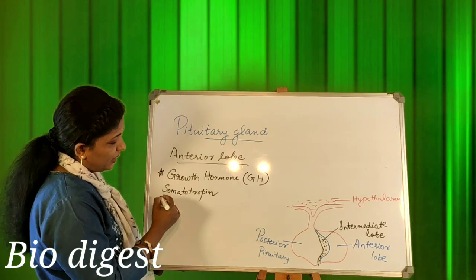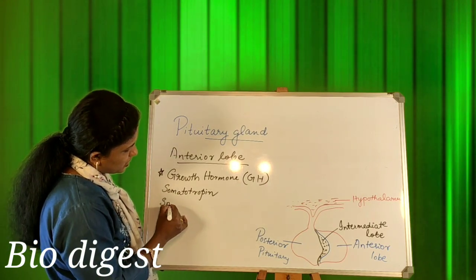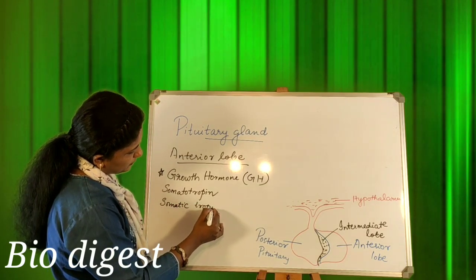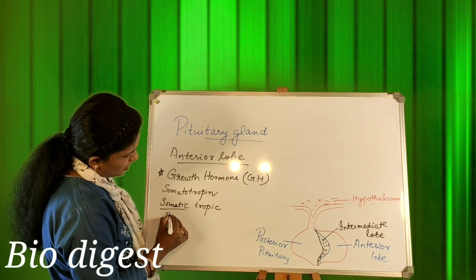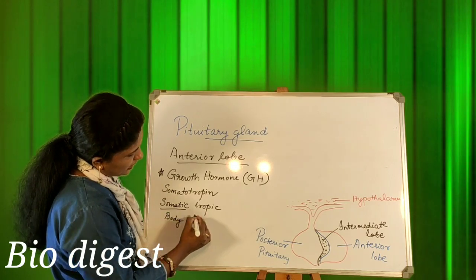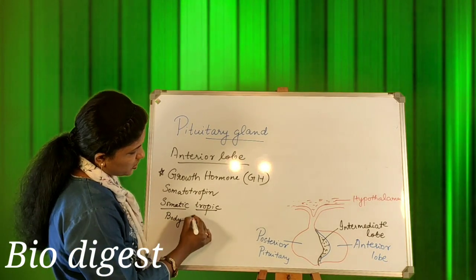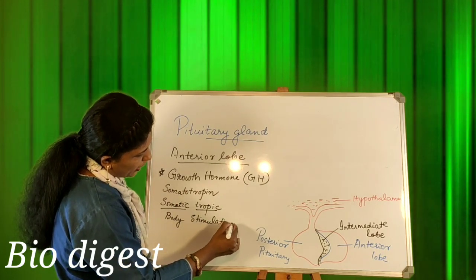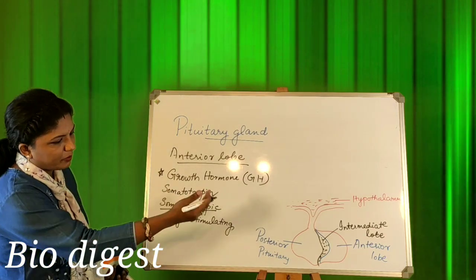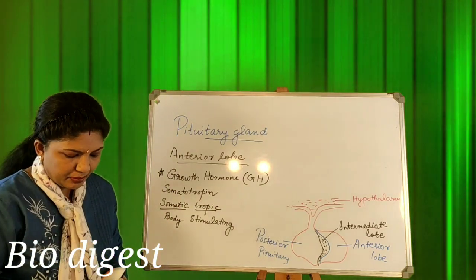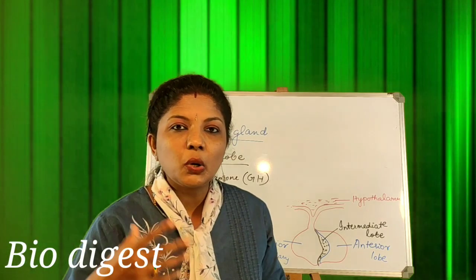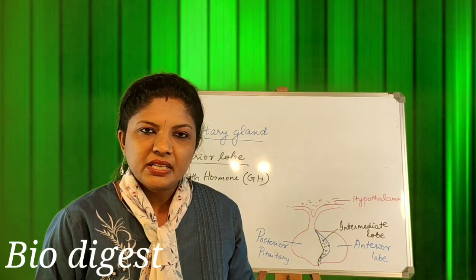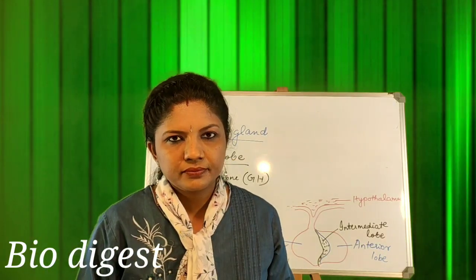This is actually derived from two words, somatic and tropic. Somatic means body, and tropic means stimulating. So I hope you understood now the meaning of somatotropin. That means this is the hormone that helps in the growth of the body and stimulates growth.